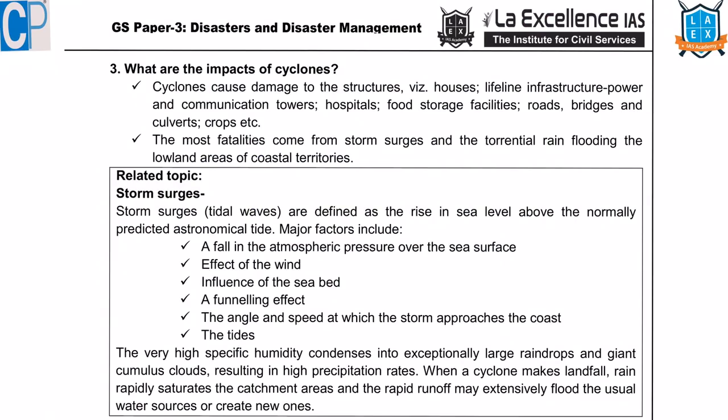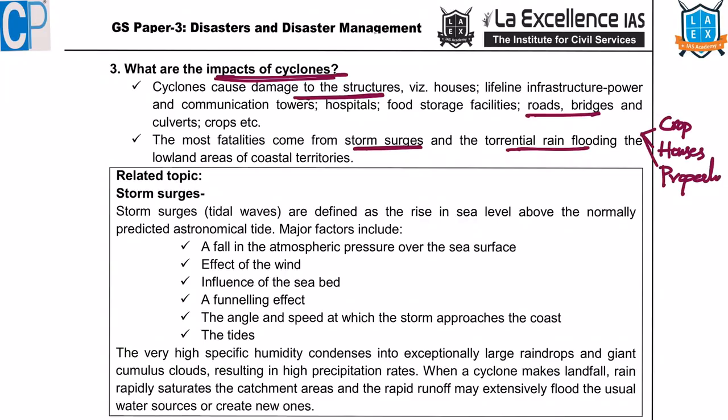Now we should understand what are the impacts of cyclones. Cyclones, they cause huge damage to the structures, to the roads, bridges, etc., infrastructure. And then they cause storm surges and torrential flooding. These two lead to huge scale destruction. Destruction to the crop, destruction to the houses, destruction to the property, public as well as private property, etc. Here we should understand this term known as storm surge. What does this mean, storm surge?